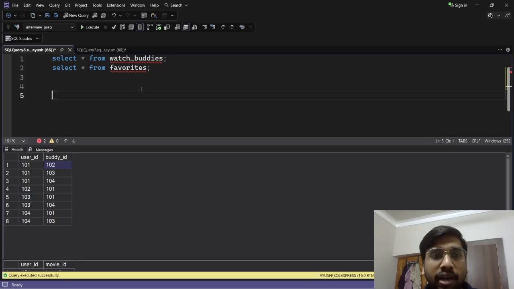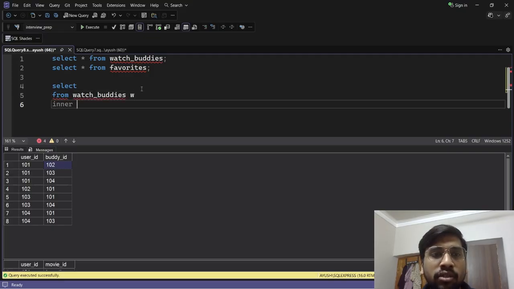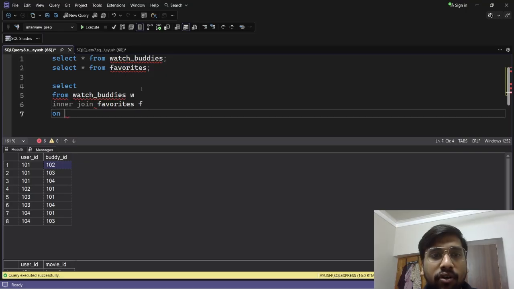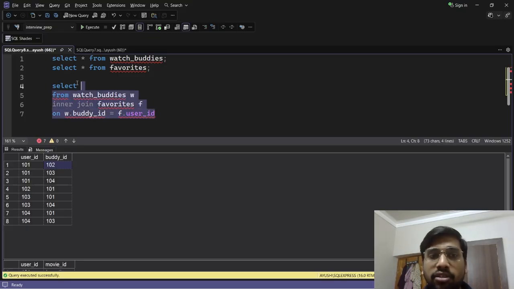Okay, so let me first write the query. Select from watch buddies W inner join, or you can do left join also, or just a simple join, favorites F on W dot buddy ID is equal to F dot user ID. Why are we joining with buddy ID? Because we want to find the movies the user's buddies like. Okay, just like how I explained right now.